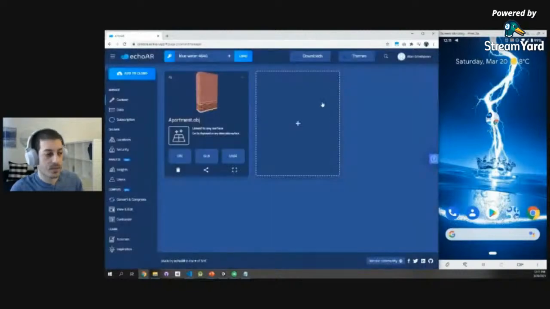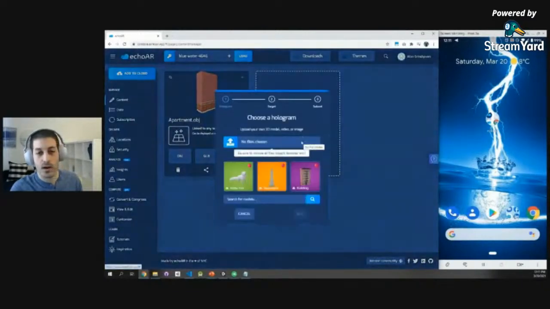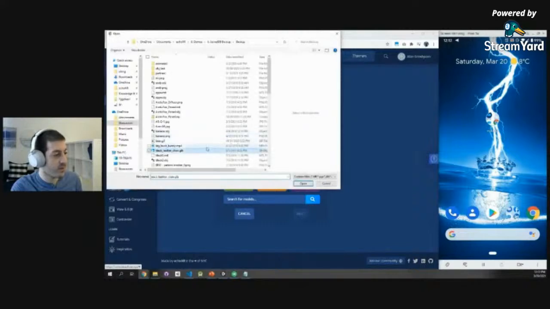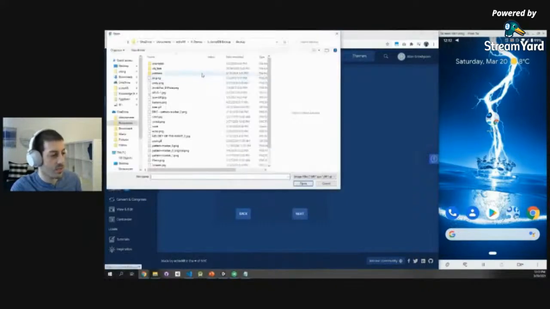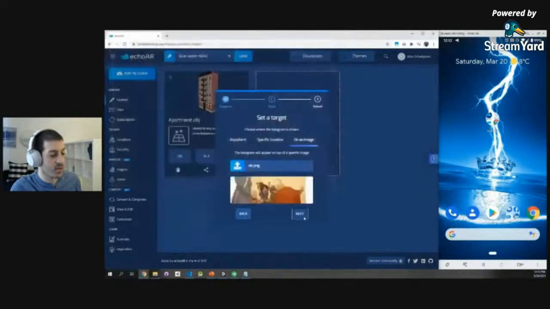It could be your business card. And when you scan it, it shows a video of yourself talking about yourself. It could be a magazine when you overlay it with ads. Let's show an example with videos. I'm going to throw in a video file right here, and I'm going to choose an image. So I'm going to throw in a specific image that I want to be the target.